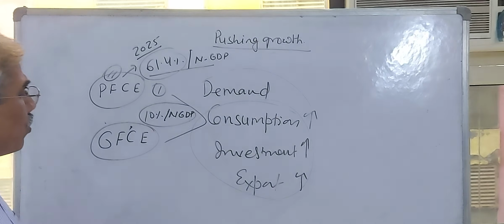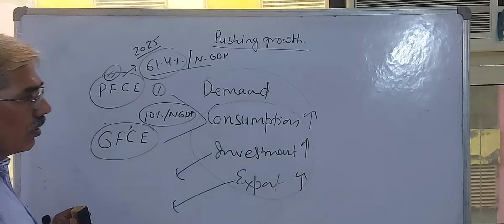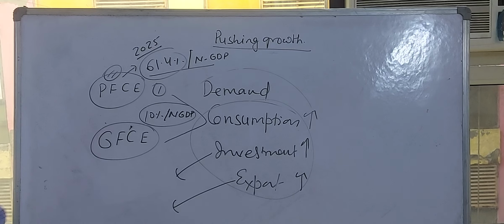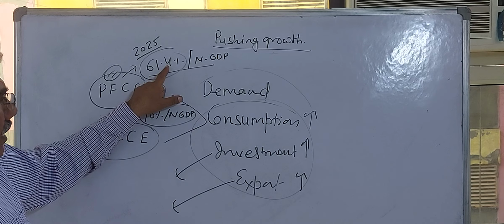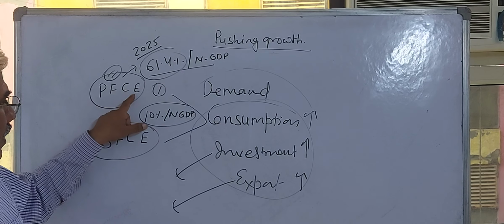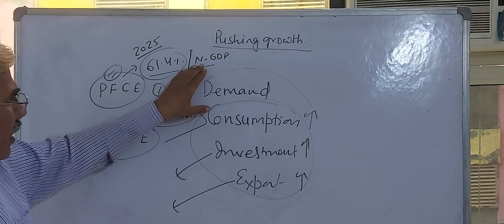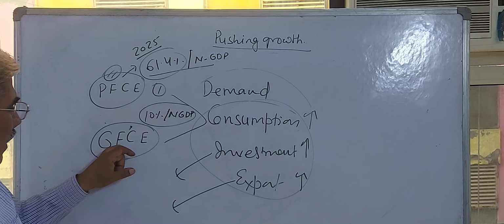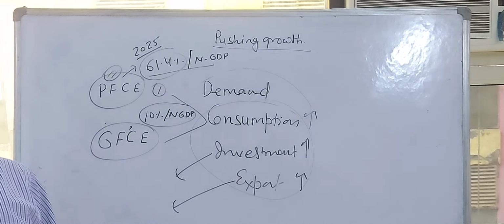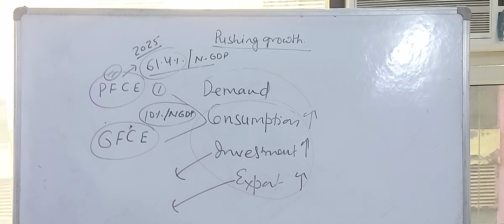If you take the two other aspects, that is investment and export, the contribution in GDP, as I told you: 61.4% by private final consumption expenditure, and 10% out of 100% of nominal GDP contributed by government final consumption expenditure. The third major component is gross fixed capital formation.